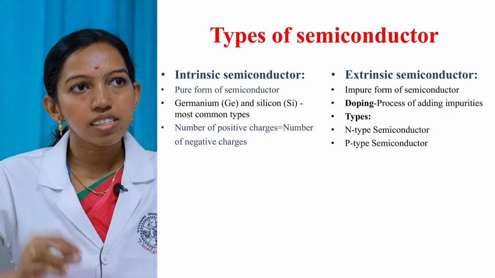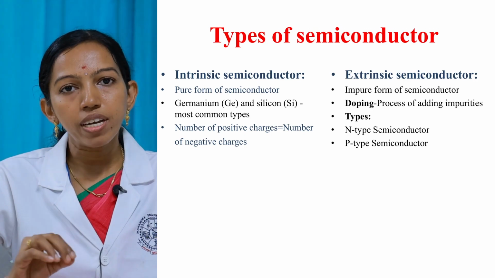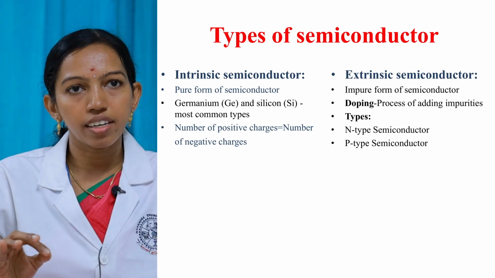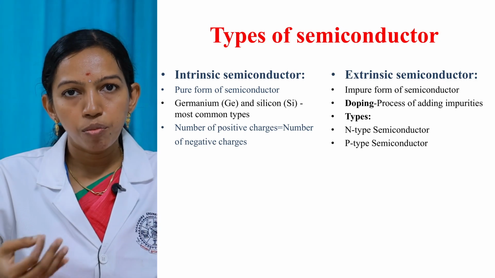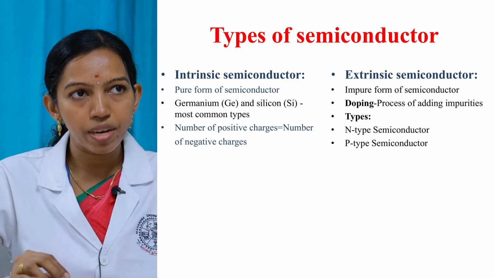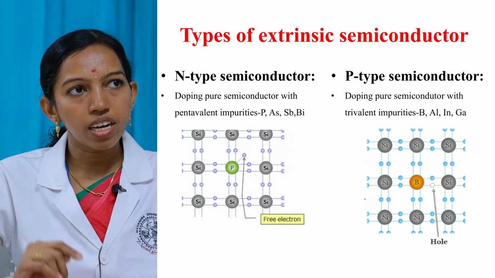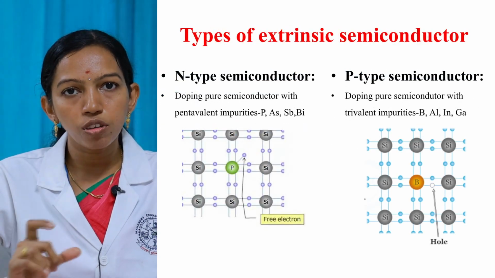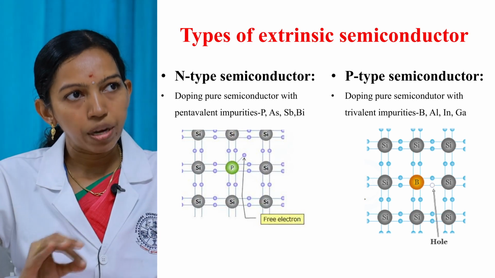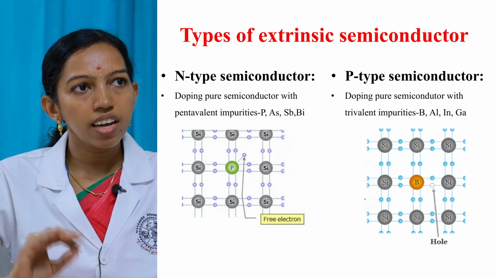Semiconductors are made impure by the process of doping. Doping is nothing but the process of adding impurities to the pure form of semiconductor. Based on the type of impurities added, it can be classified into two types: N-type semiconductor and P-type semiconductor. N-type semiconductor is obtained by doping the pure semiconductor with pentavalent impurities. Some common pentavalent impurities are phosphorus, arsenic, antimony and bismuth.